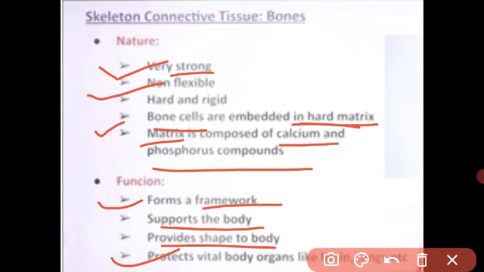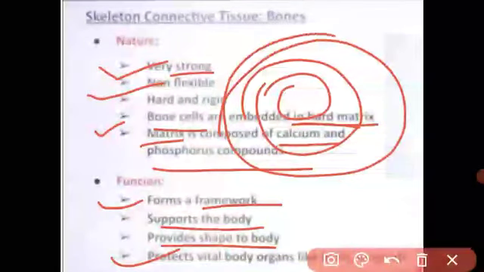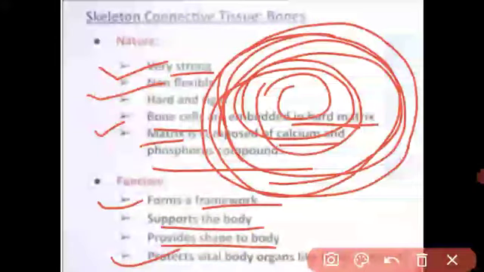Okay, the matrix is present in the form of concentric layers. You know concentric layers, like that, and the bone cells are embedded in the concentric layers of the matrix. So our bone is very hard and rigid. See, our forelimbs and hind limbs have long bones like the femur and tibia. Okay, and in the hollow space there is bone marrow, and the main function of bone marrow is to produce RBCs and white blood cells. Okay, understood what is the main function of bone?